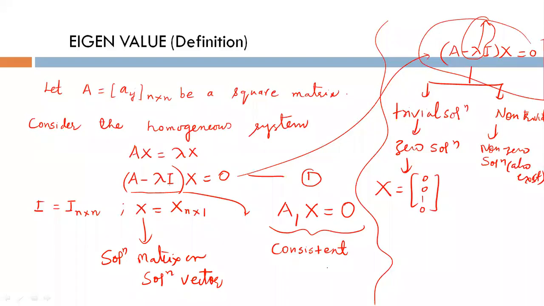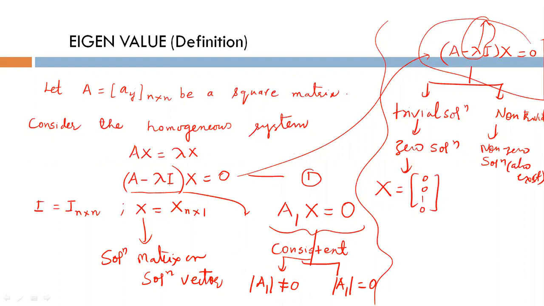If you remember, I told you one remark: in the case of trivial solution, determinant is non-zero. But in the case of non-trivial solution, determinant of A1 is 0. I told you in lecture 9.